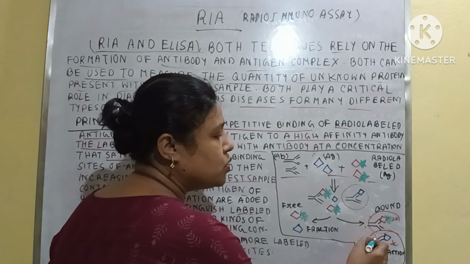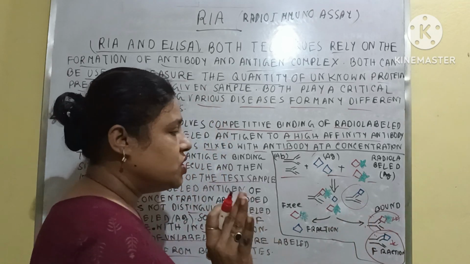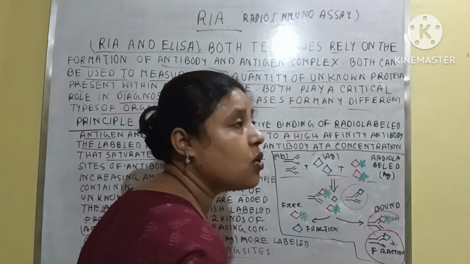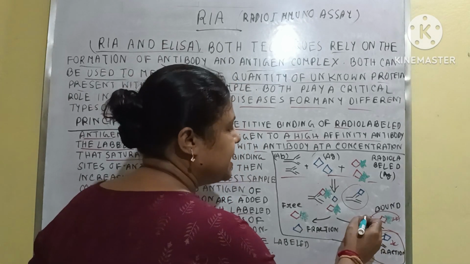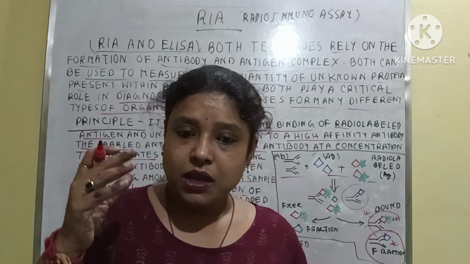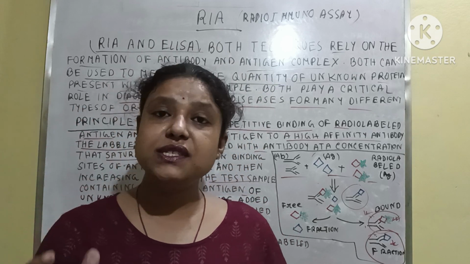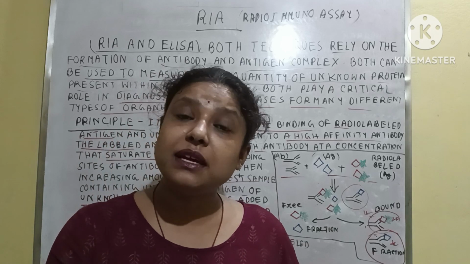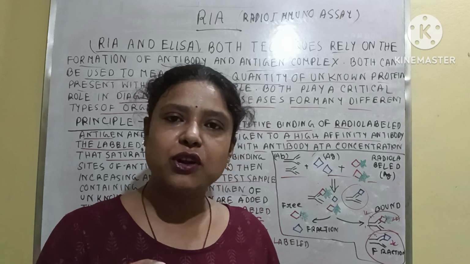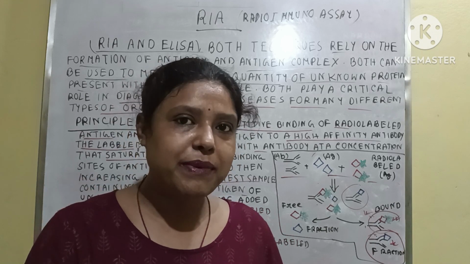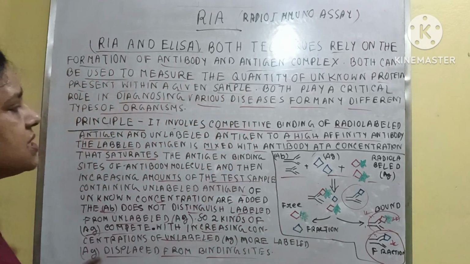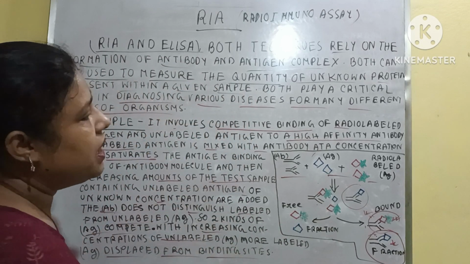The number of unlabeled antigen-antibody complexes is generally greater than the labeled ones, because the number of unlabeled antigens present in the mixture is greater than the labeled antigen. So this is the actual principle of the RIA.